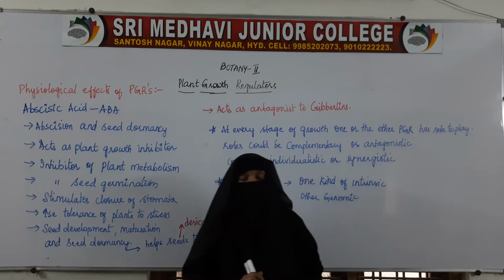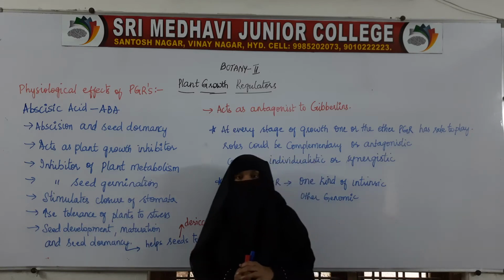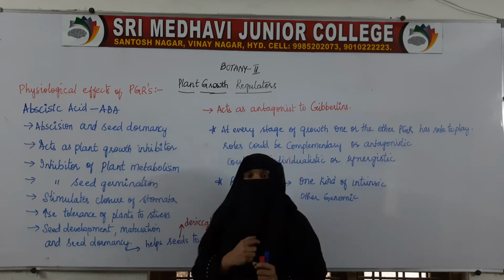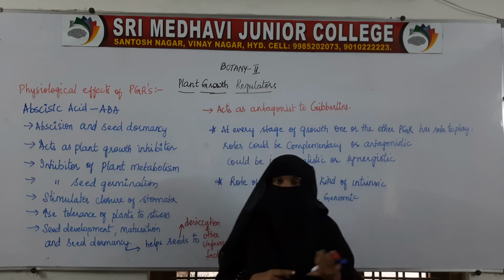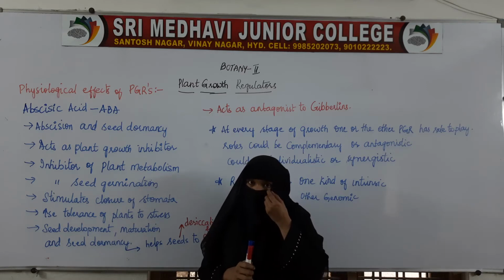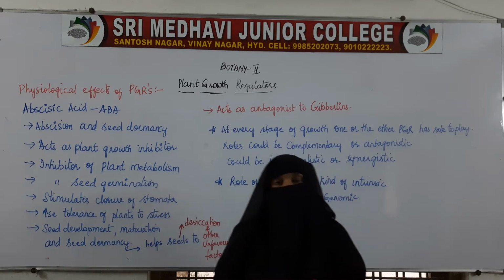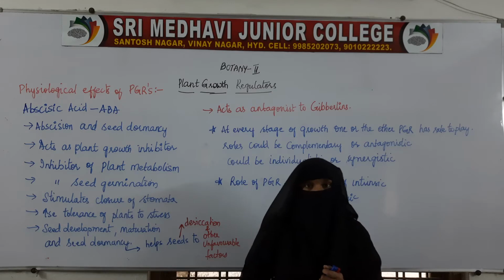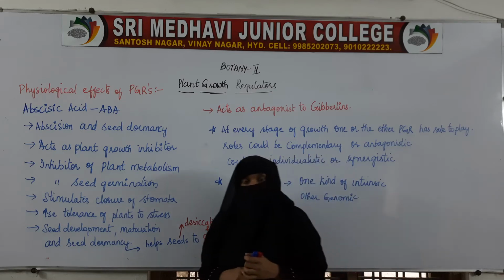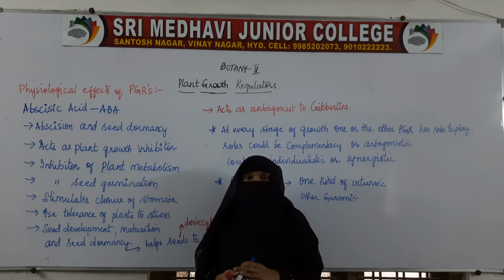Welcome everyone. Today in this class we'll deal with this last plant growth regulator, that is abscisic acid. We have already seen auxin, gibberellin, cytokinin and ethylene. Out of those four, auxin, gibberellin and cytokinin are growth promoting substances, whereas ethylene and abscisic acid, these two are growth inhibitors.